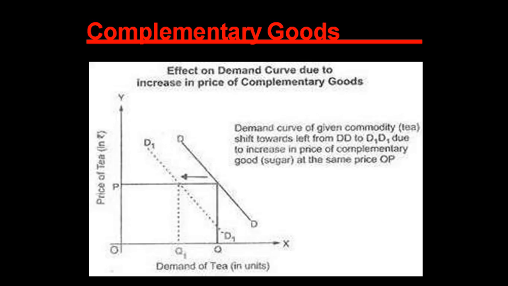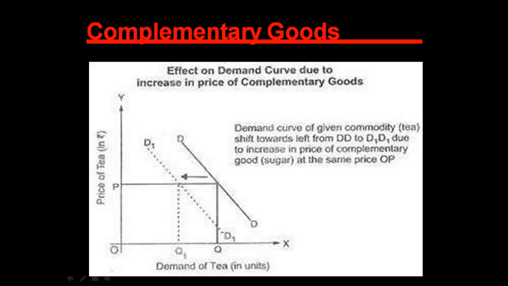Now let us see in case of complementary goods. Effect of demand curve due to increase in the price of complementary goods. Suppose price of tea is P, and when demand of tea in units, earlier when the price of tea increases, what happens?